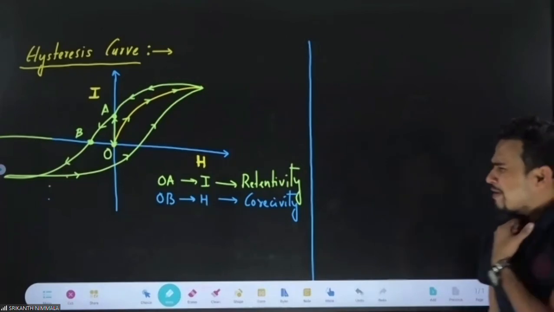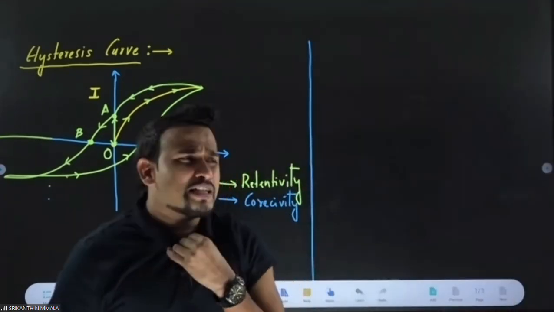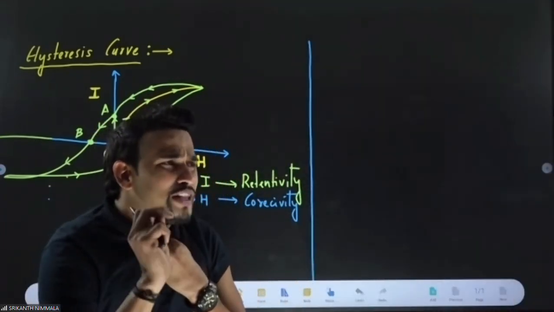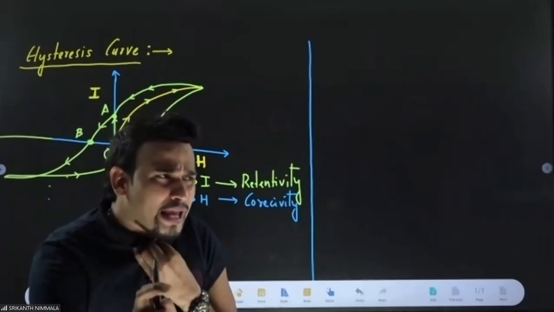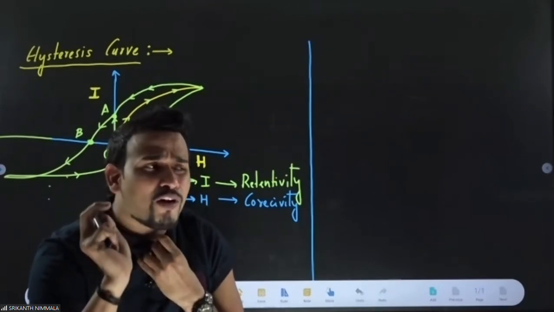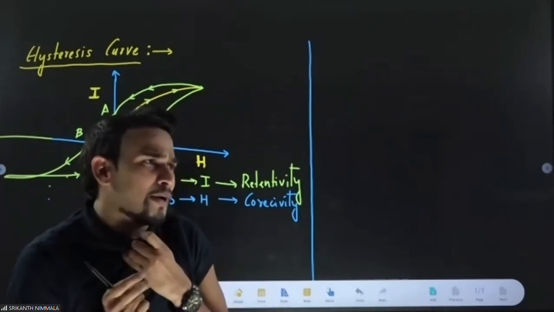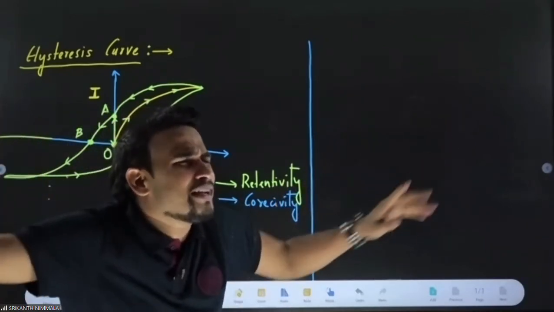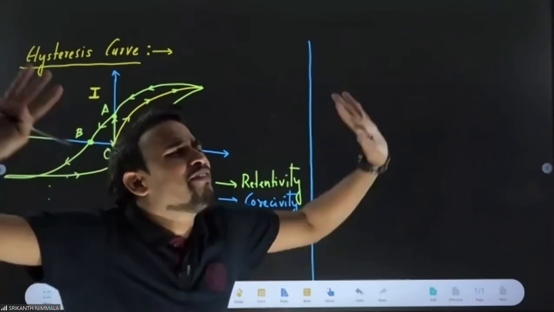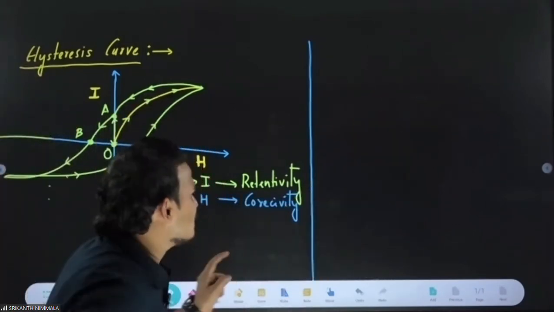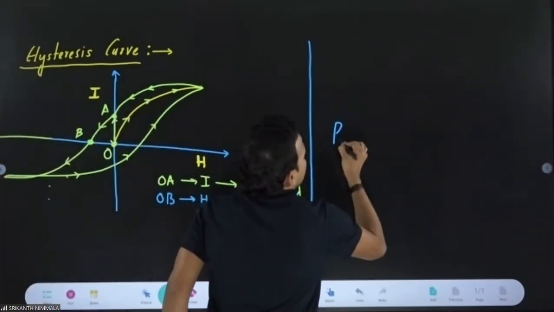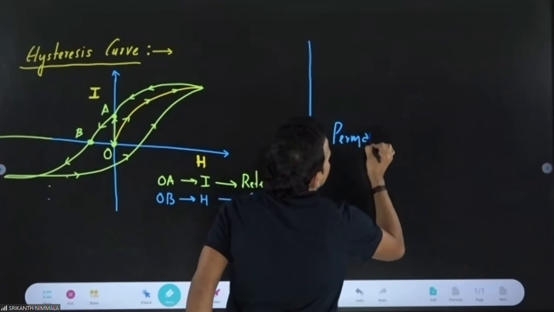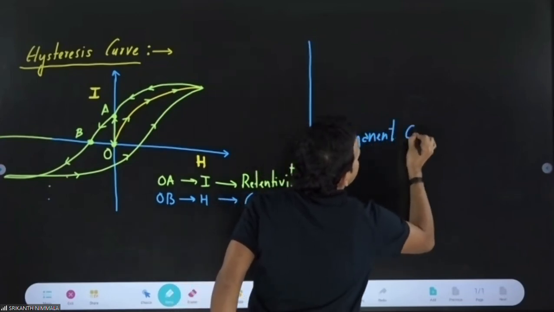Now you tell me from the hysteresis curve. I told you that this hysteresis curve is used to know whether the material will be used for a temporary magnet or a permanent magnet. Permanent magnet means it should permanently retain magnetism, it should permanently have large magnetism. So always remember, these are the properties for a permanent magnet.